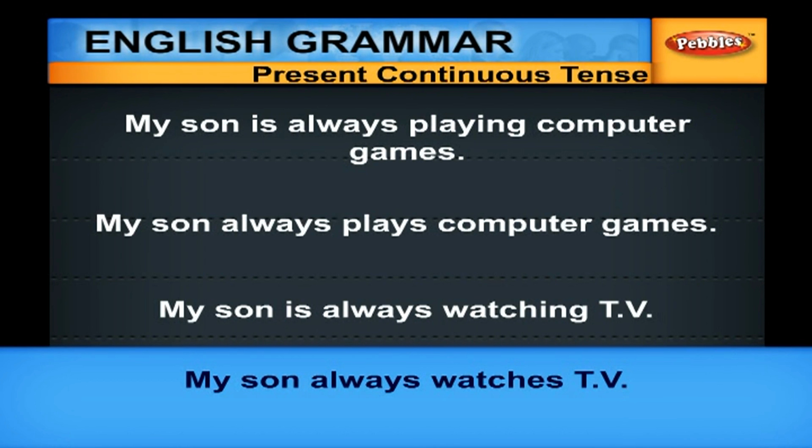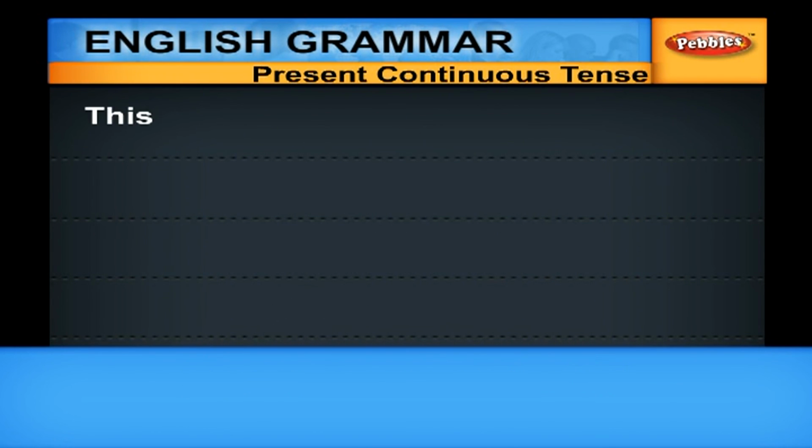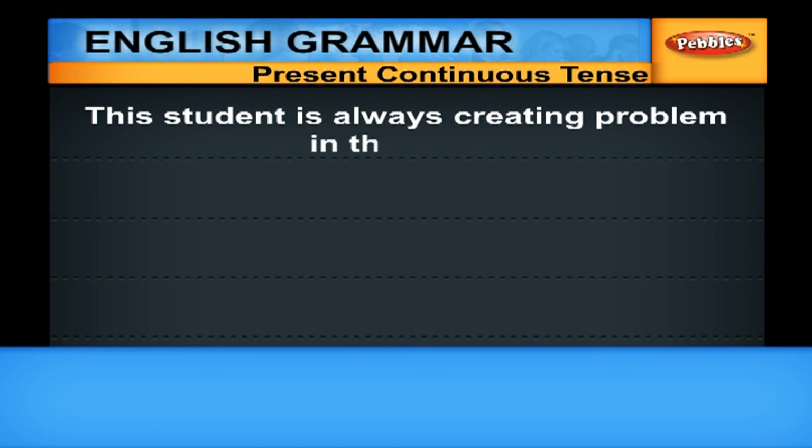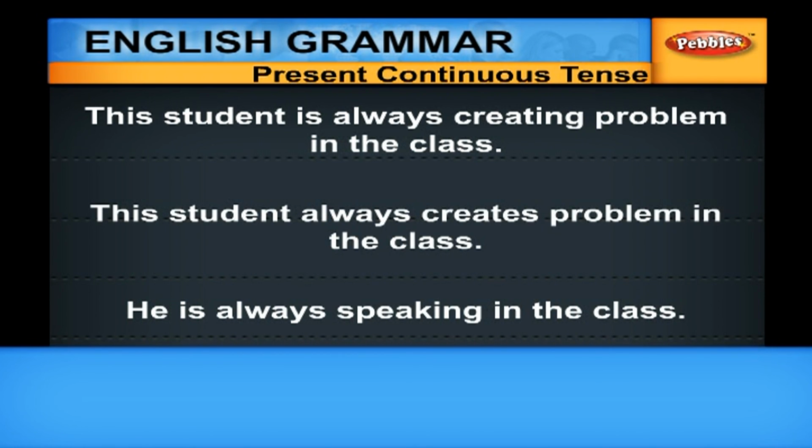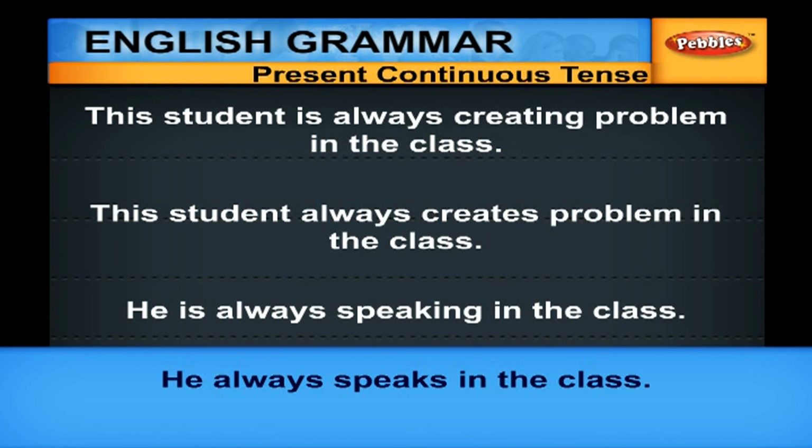Some more examples to understand this usage. This student is always creating problems in the class. He is always speaking in the class. It is an acceptable form of expression. Again, you can refer to these actions in simple present also. It is acceptable in both the forms. You can say, "This student always creates problems in the class. He always speaks in the class."